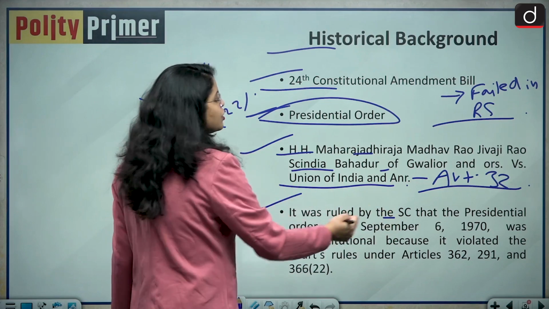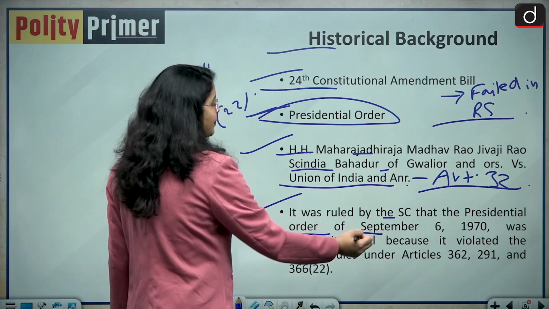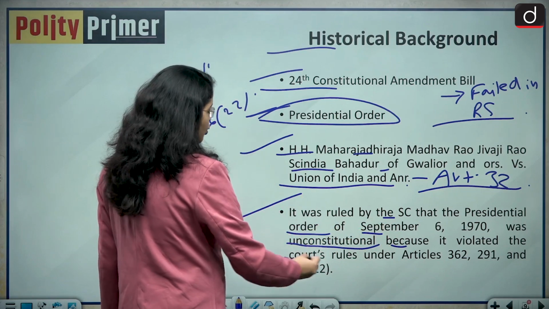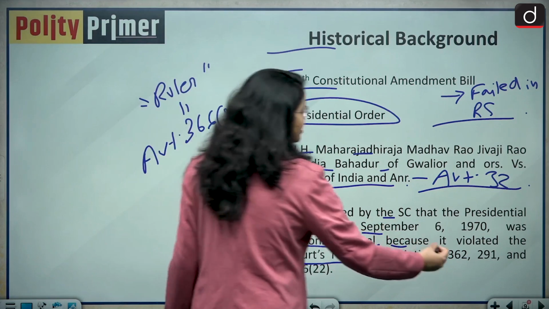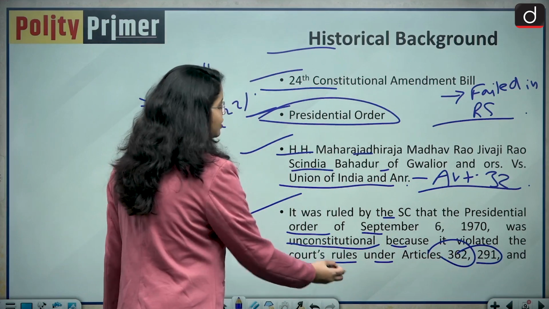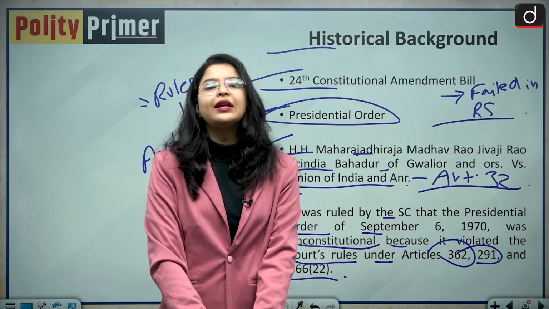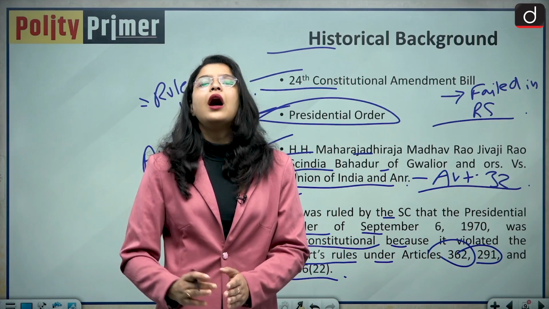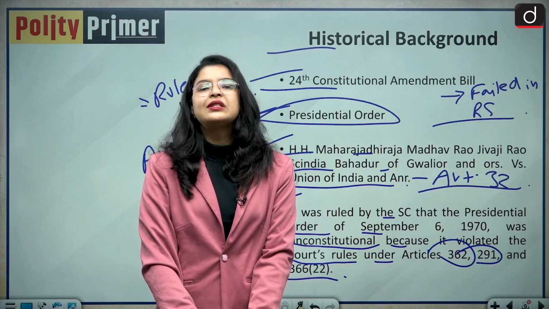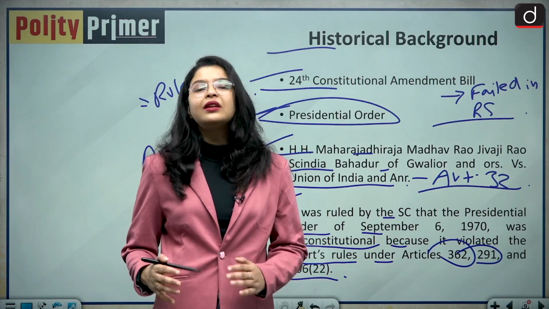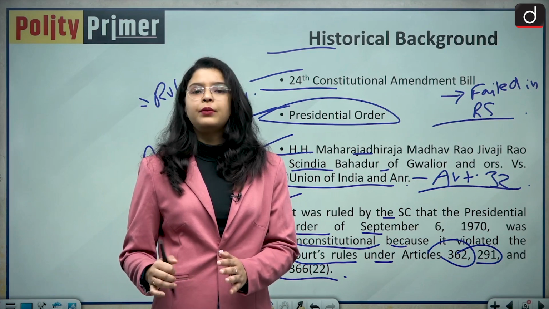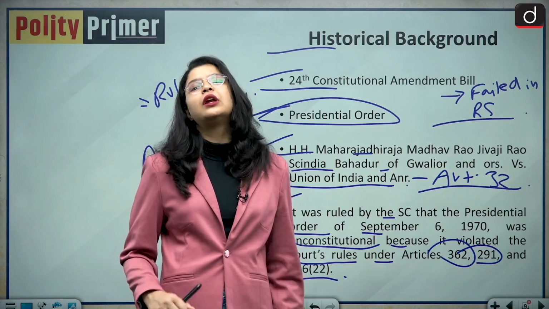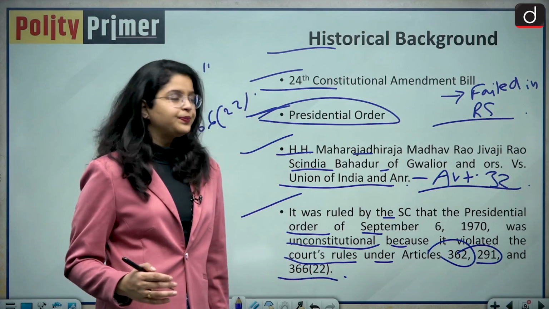It was ruled by the Supreme Court that the presidential order of September 6, 1970 was unconstitutional because it violated the court's rules under Articles 362, 291 and Article 366 clause 22 of our Indian Constitution. So basically in this case the Supreme Court ruled in the favor of the erstwhile rulers of the princely states and said that no, they really have some important and precious rights, and the government is bound to fulfill its obligation under the instruments of accession.